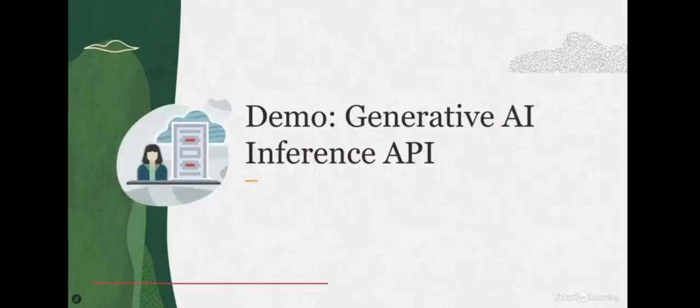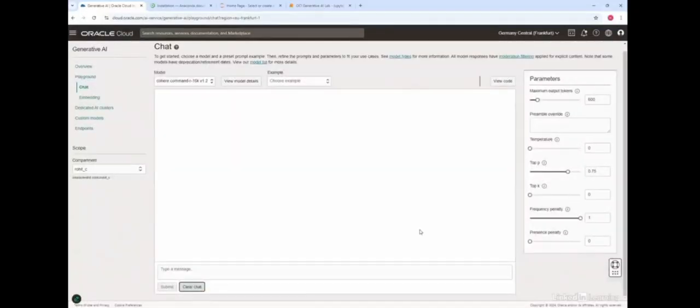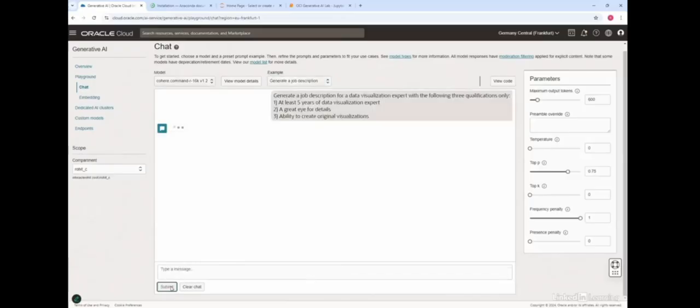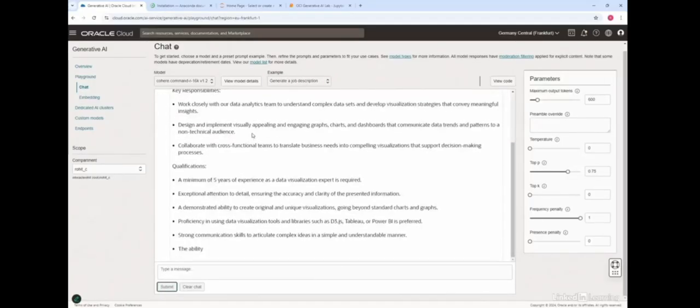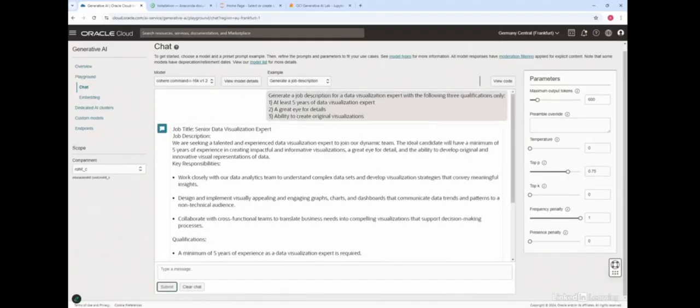Welcome to this demo on OCI Generative AI Inference API. So in the previous demo, we saw how you can interact with the OCI Generative AI chat models using the console, management console, and what we refer to as playground. So I can come here and all the models are listed. I can choose a particular example which is around generating a job description and click submit. And now the chat model is generating a job description for a senior data visualization expert, and you can see all the details here.